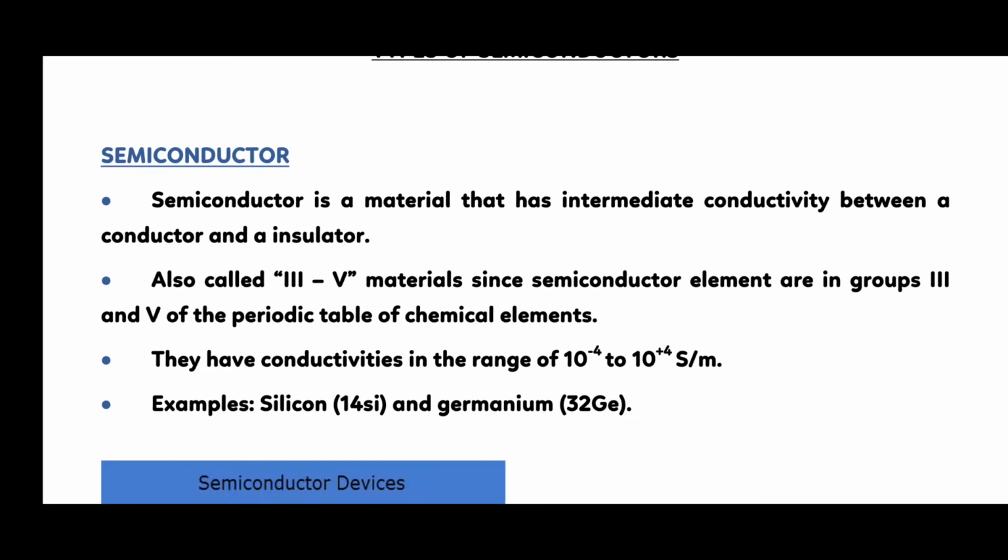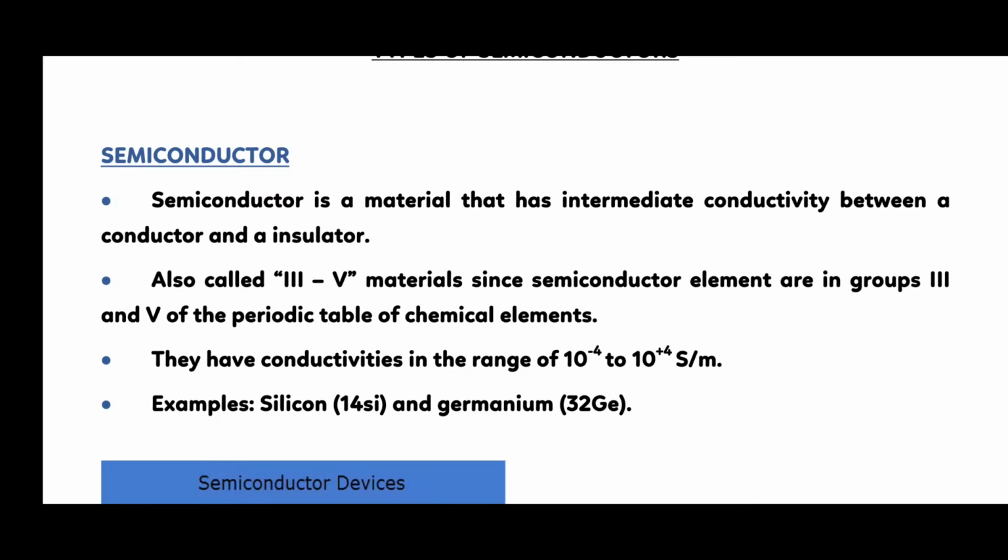From the MCQ point of view, just remember that the semiconductor lies between a conductor and an insulator. The elements are in group 3 and 5. It has conductivity in the range of 10 raised to the power minus 4 to plus 4.